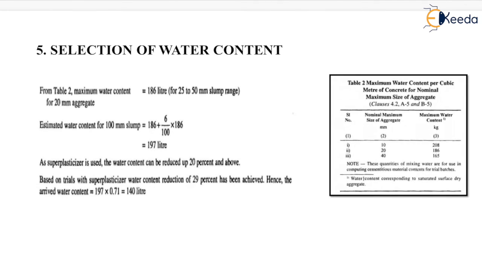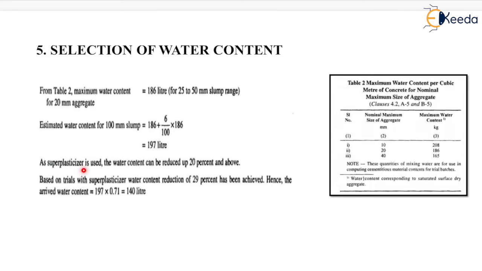Now next is the selection of water content. From table 2, maximum water content for 20 mm aggregate will be equal to 186 liter for 25 to 50 mm slump range. Now estimated water content for 100 mm slump will be equal to 186 plus 6 by 100 into 186, that will be equal to 197 liters.